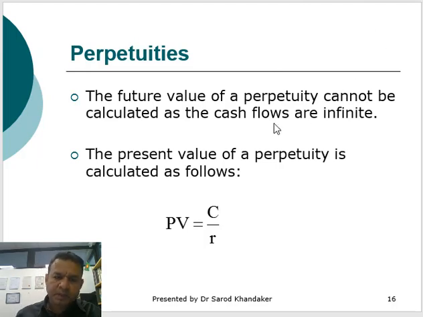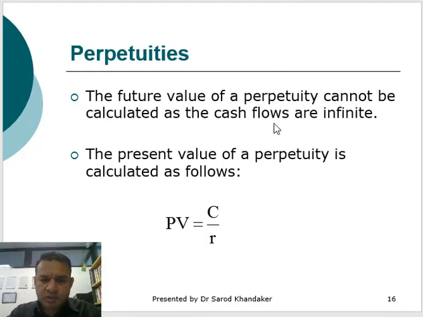Perpetuity. The future value of a perpetuity cannot be calculated as the cash flows are infinite. In a perpetuity, the future value is infinite and you'll be receiving the same amount of money after every term. So we cannot calculate the value of a perpetuity like the ordinary annuity.